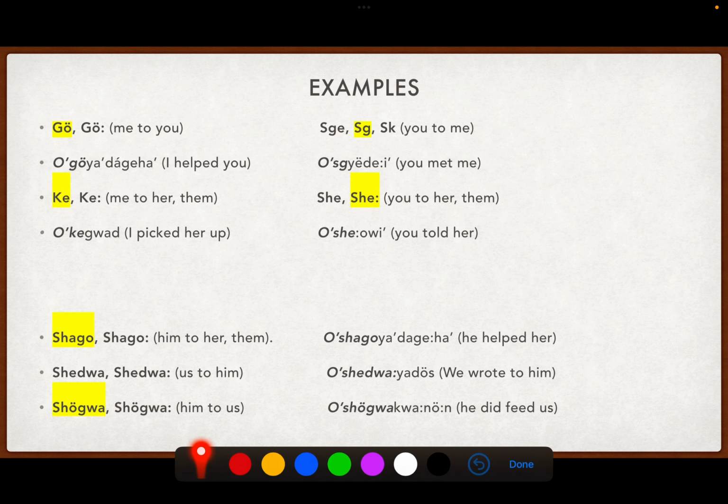Let's do some examples. O goya dageha, I helped you. O skende, you met me. O kegwa, I picked her up. O seoi, you told her. O sagoya dageha, he helped her. O sedwaya dos, we wrote to him, or we texted him. O songwa kwanon, he fed us. All right, so we're just using O for all those ones. Again, none of these start with the letter Y or the H. So we're using O.